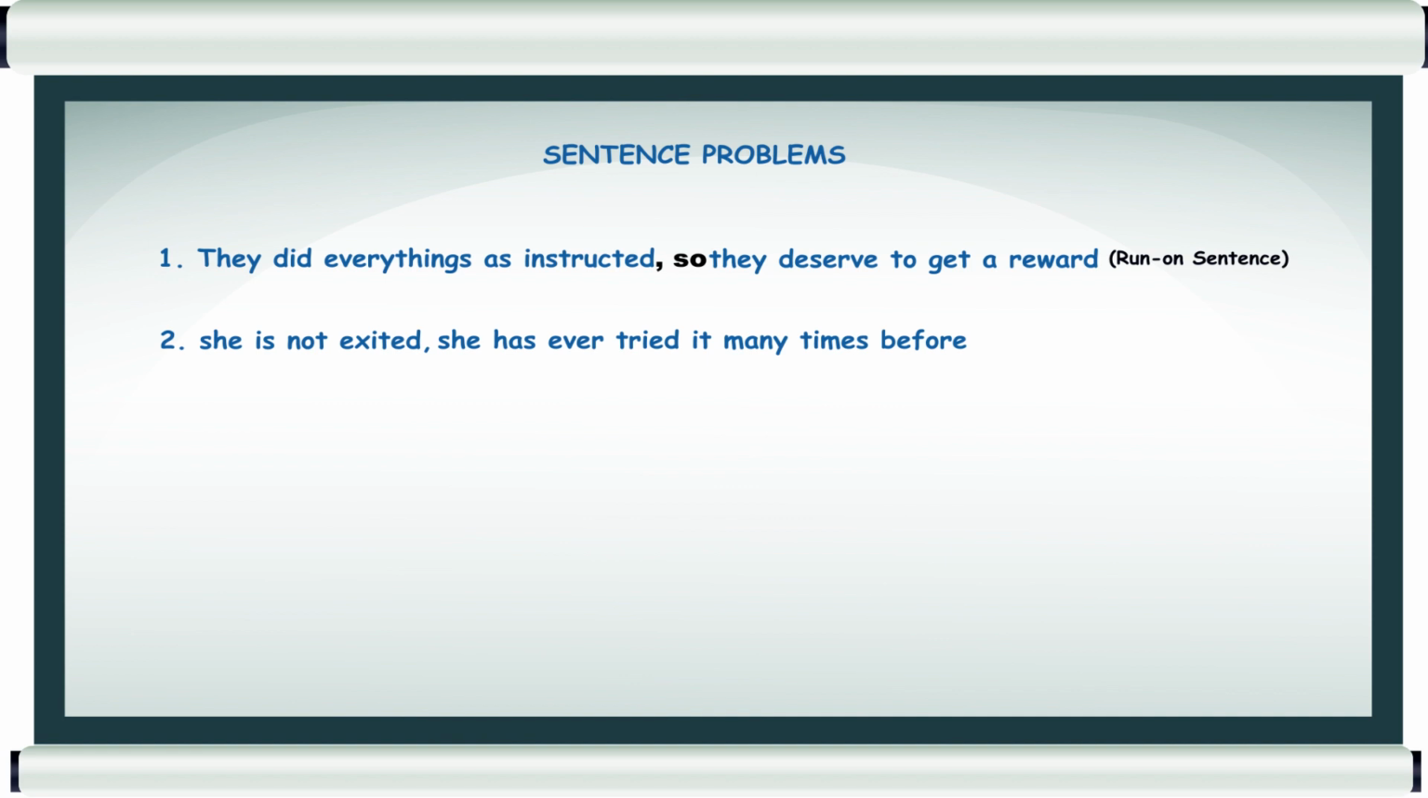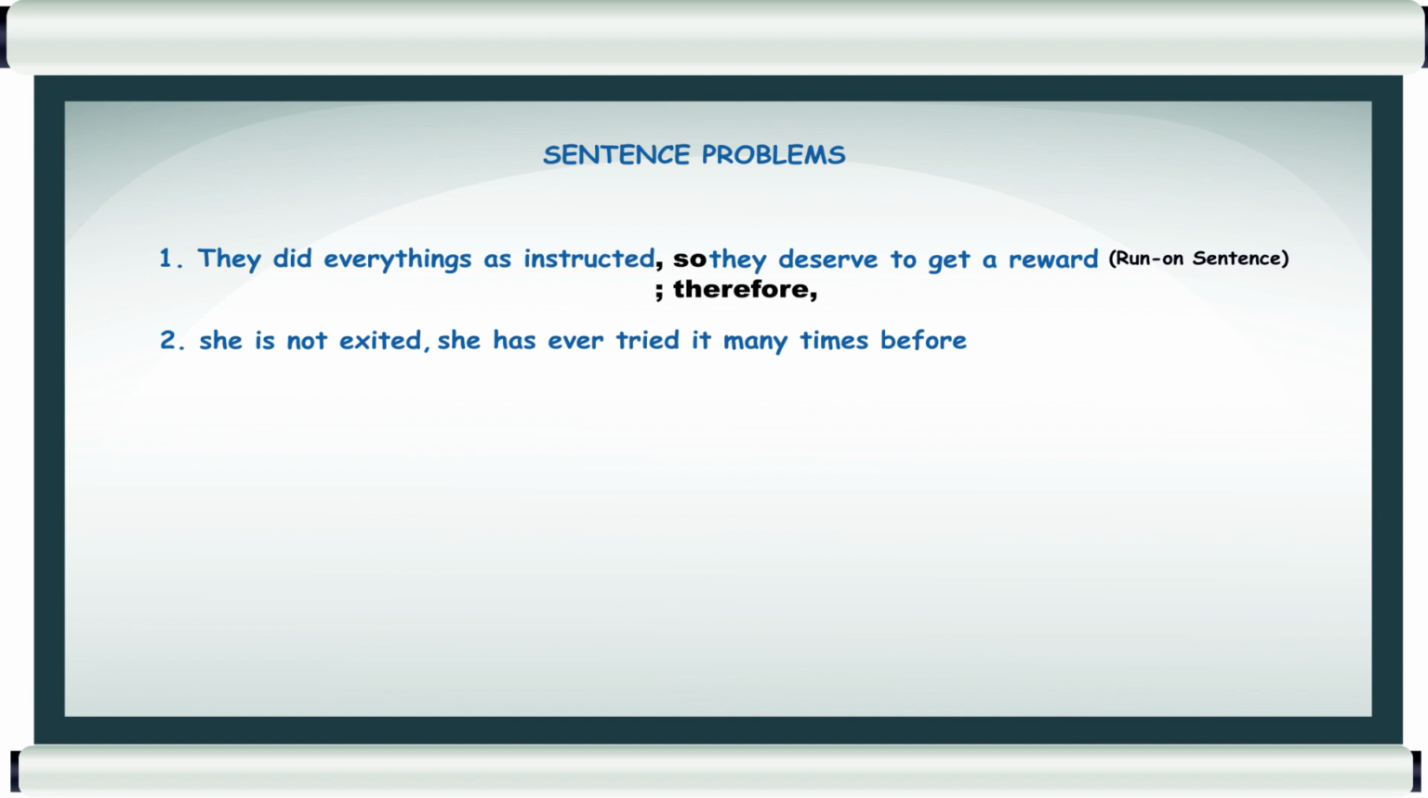a conjunctive adverb, probably with a semicolon. Yeah, for showing result, you can use therefore. So the correct sentence: they did everything as instructed, comma, so they deserve to get a reward. Or: they did everything as instructed, semicolon, therefore, comma, they deserve to get a reward. Yeah. How about the second sentence?